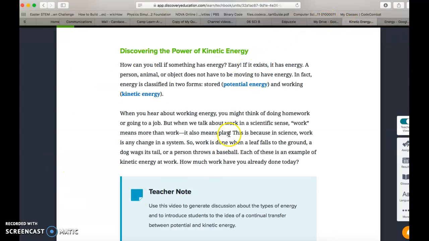Please remember that Discovery Education is your friend. It has lots of great resources to help you understand this information. But you can also use the notes sheets that I've attached to past assignments, okay? So you have lots of resources to help you succeed.